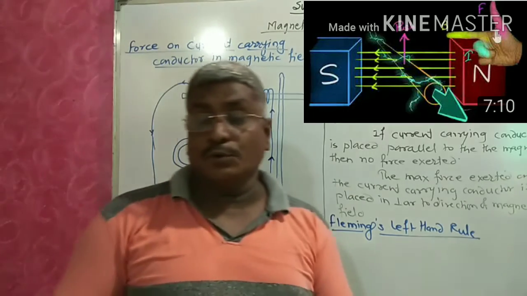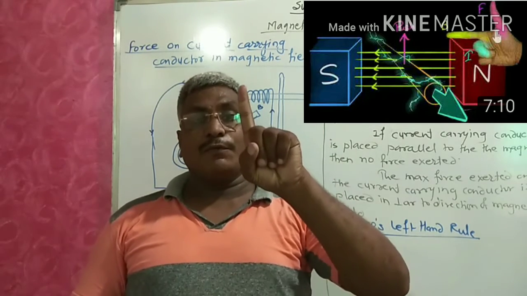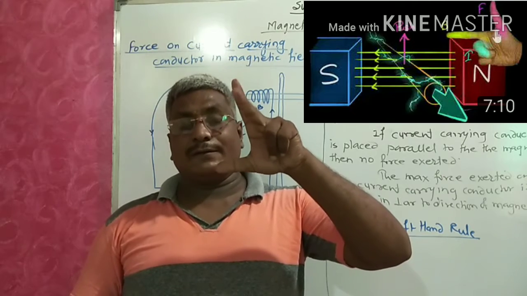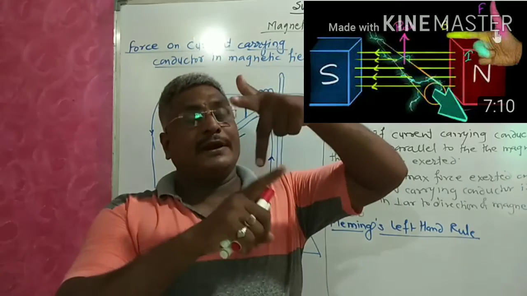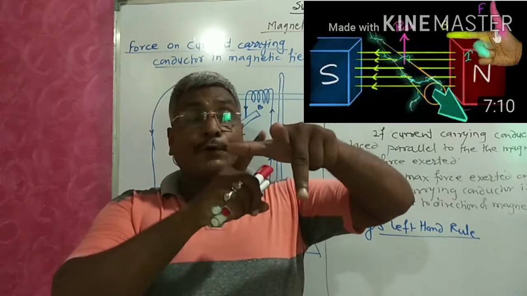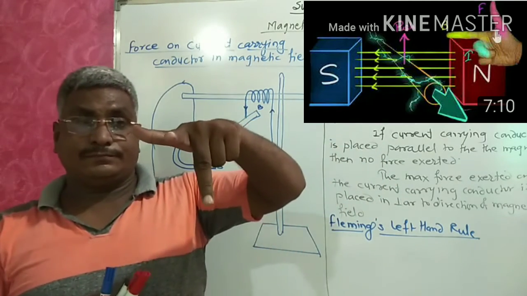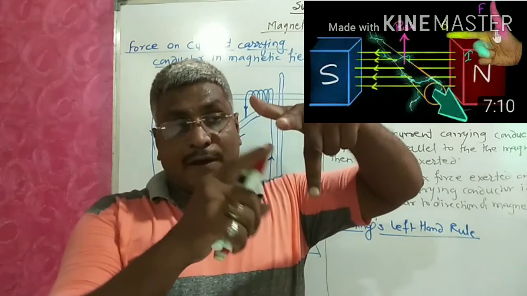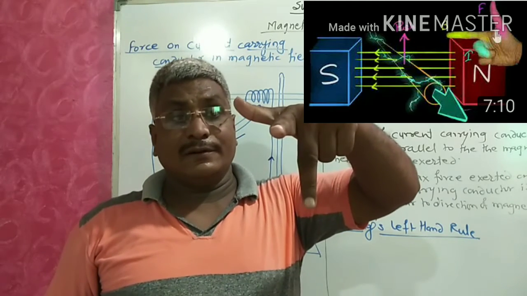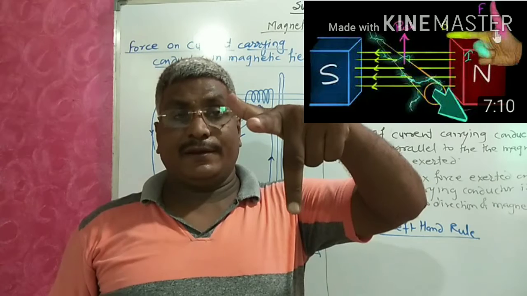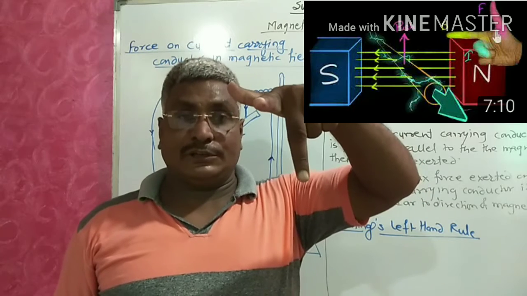So what we have to do, hold the forefinger, middle finger, and thumb of your left hand in such a way that they are mutually perpendicular to each other.